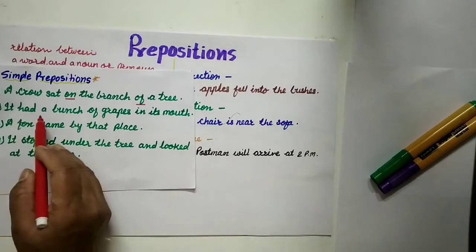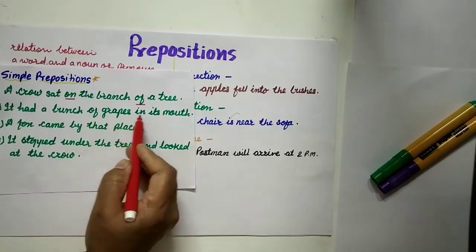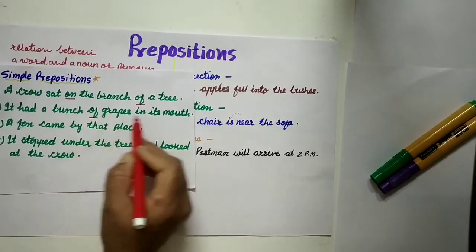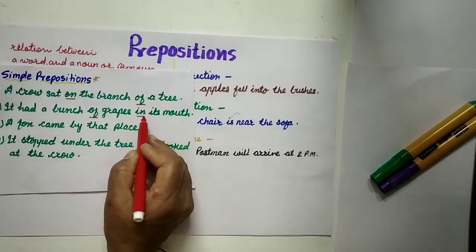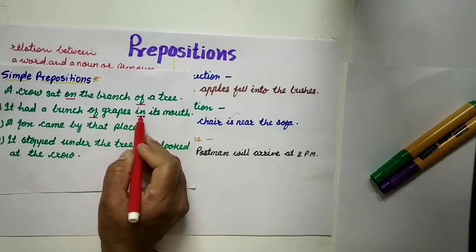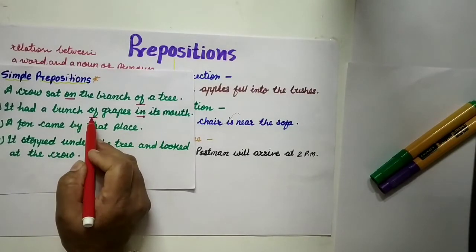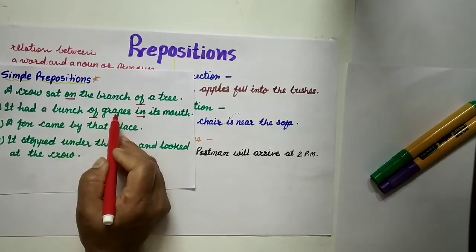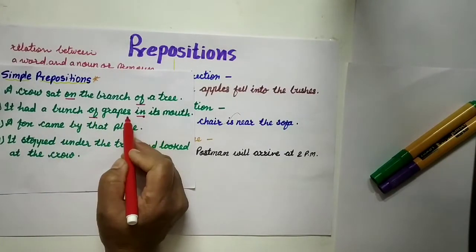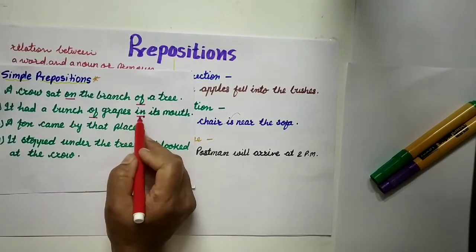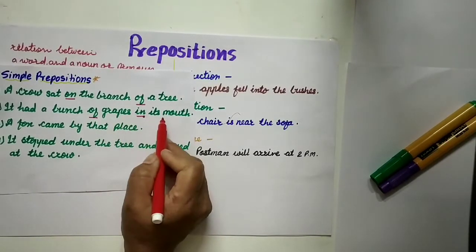Second one, it had a bunch of grapes in its mouth. Now here off and in, both are prepositions. And both prepositions show the relation between two words. Here off shows the relation between bunch and the grapes. Where are the grapes? In its mouth, shows the relation of where the grapes are.